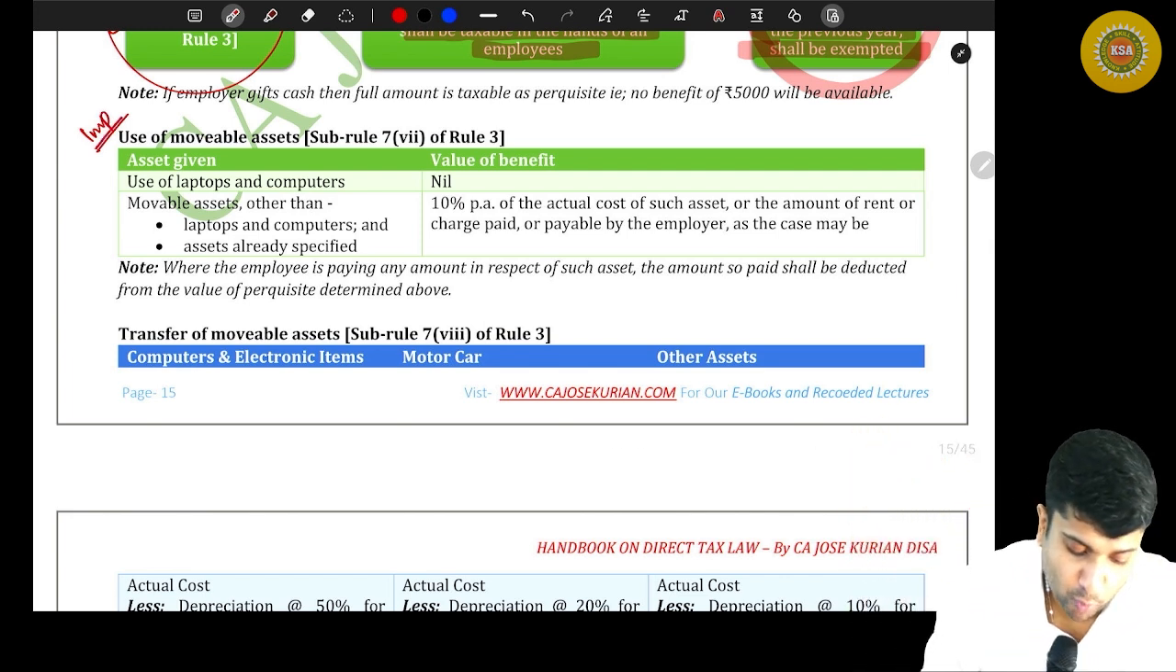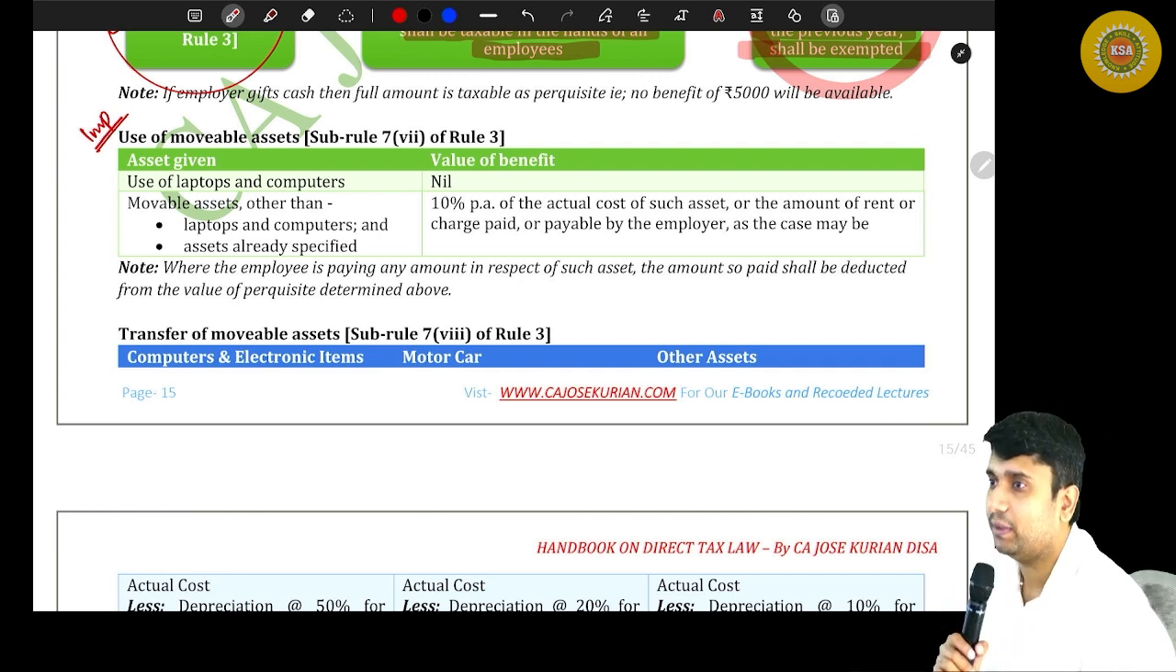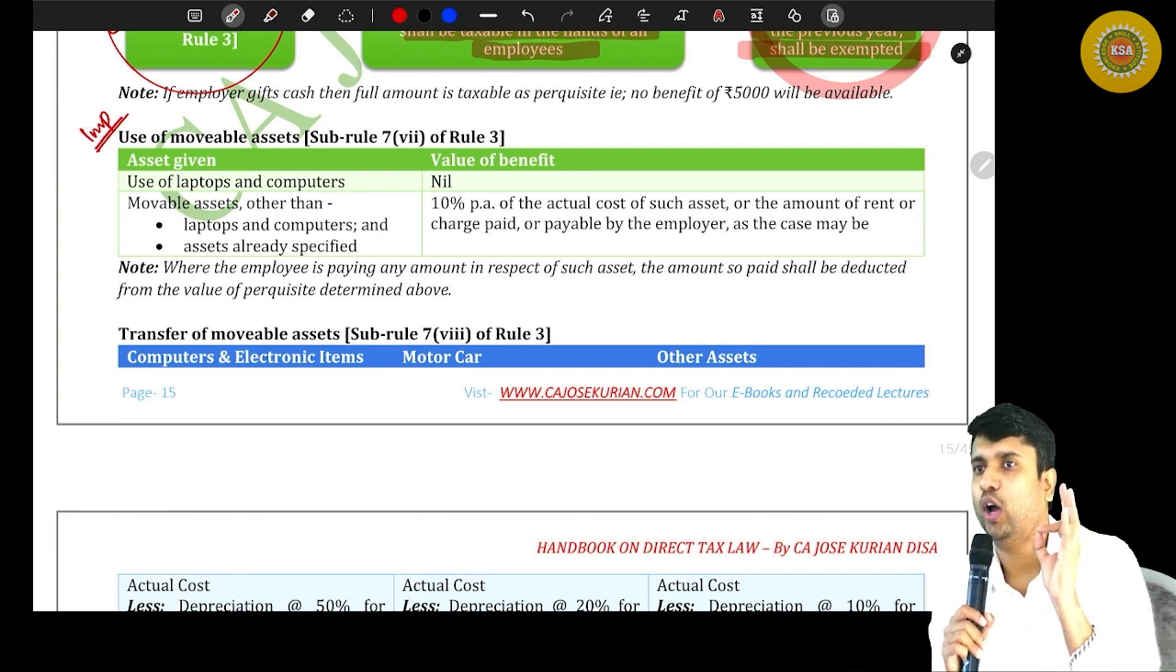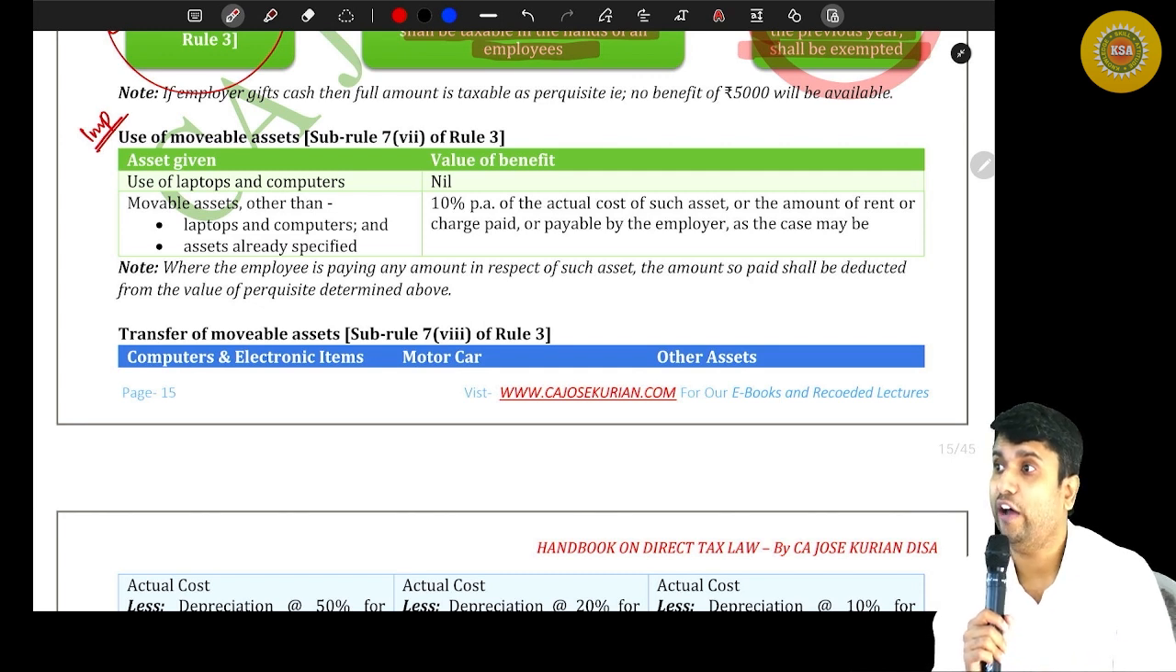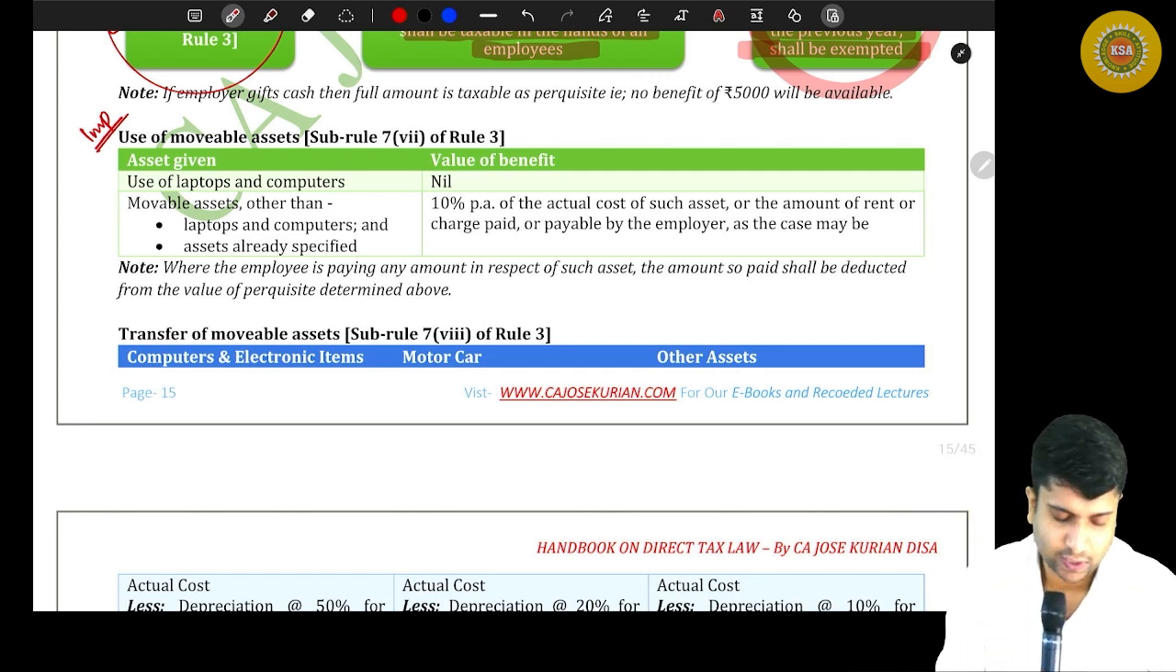Use of movable assets. Are you all with me? So there is a thing.